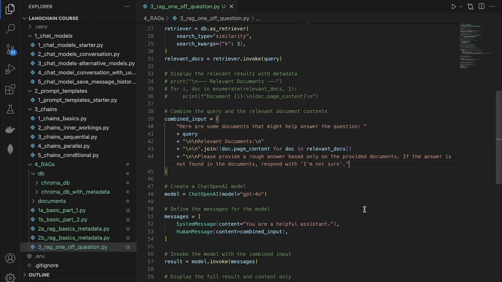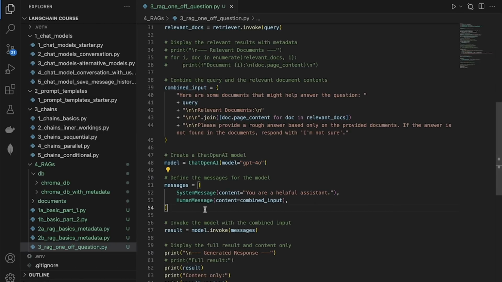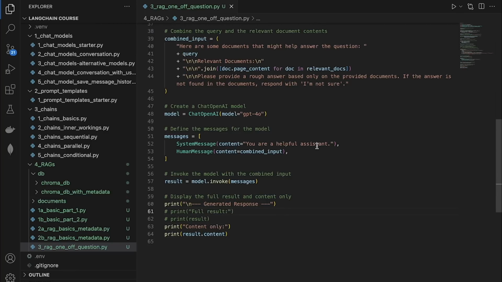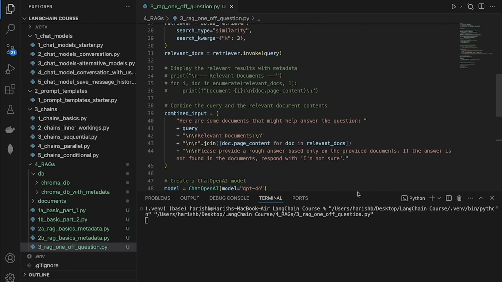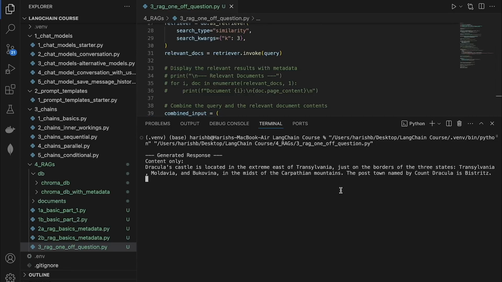Now we're instantiating the model. We've done this several times now. We're defining the messages array with the system message as a simple, you are a helpful assistant. And finally, we're going to invoke it and print the result. Let's comment this out so that we're only interested in the content. So let's run this file and give it a few seconds. And we have the final result, and let's see what it says.